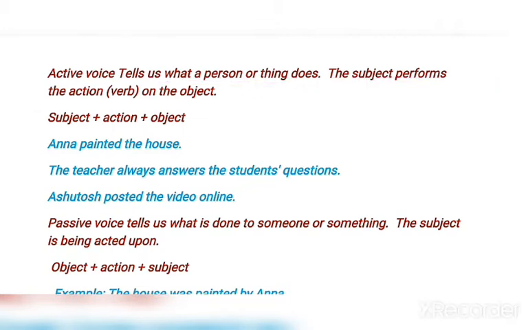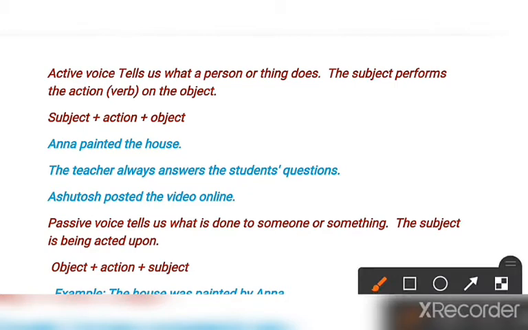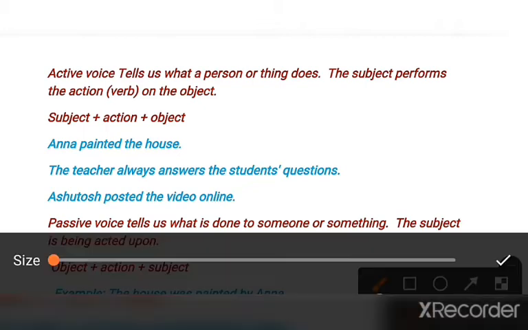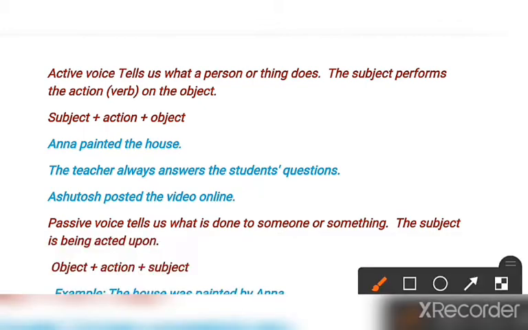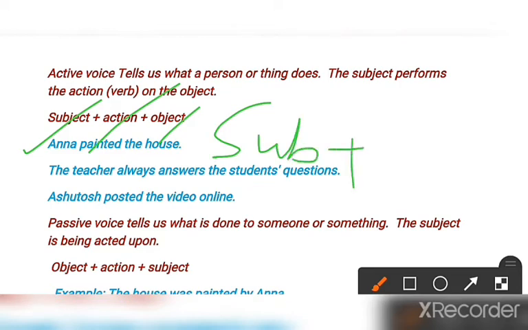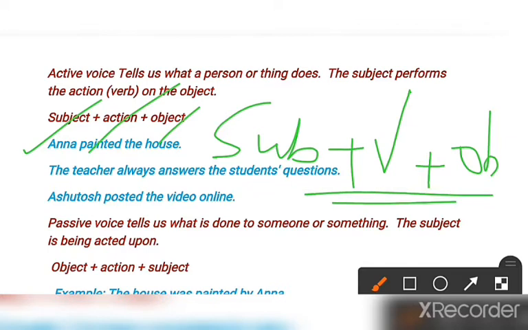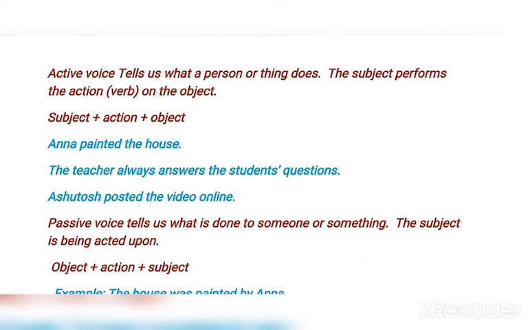To understand active voice we have a simple, common thing to know first: if we frame a sentence, first we have to keep our subject, then the action, and then the object. First of all, subject, verb, and then object. Basically this is the structure we are following in English, no? So subject, action or verb, and object.